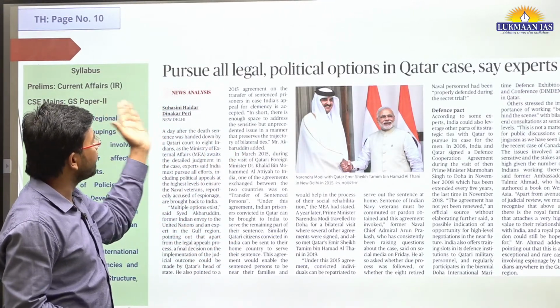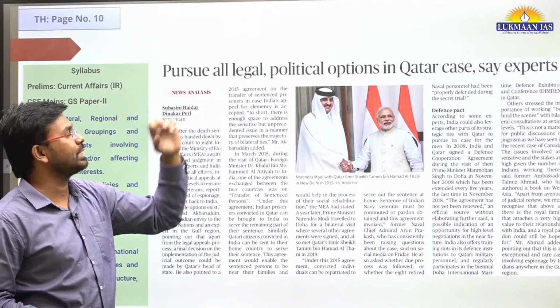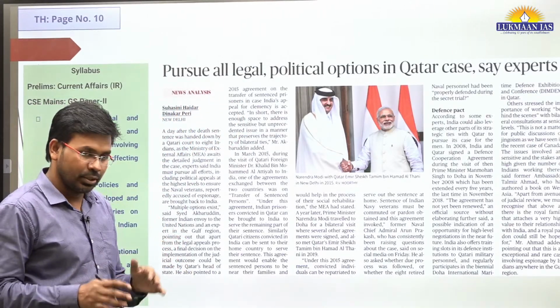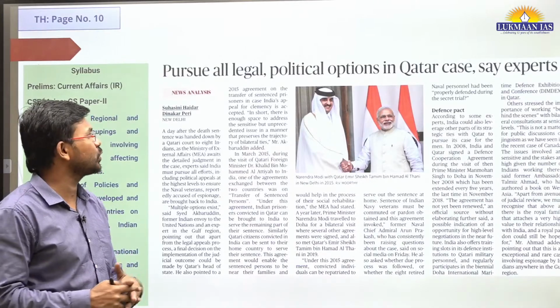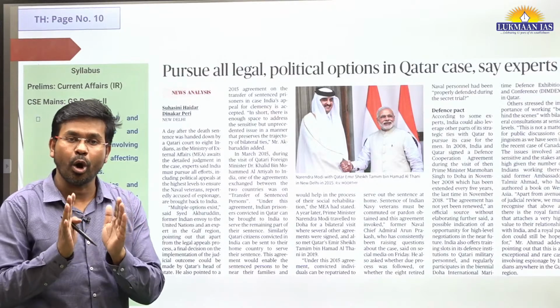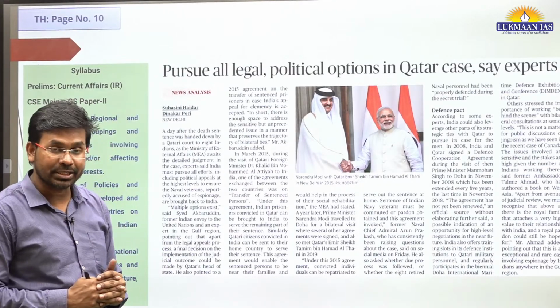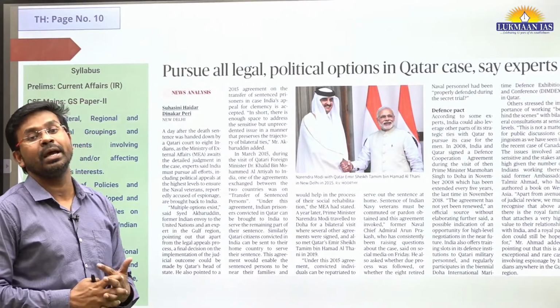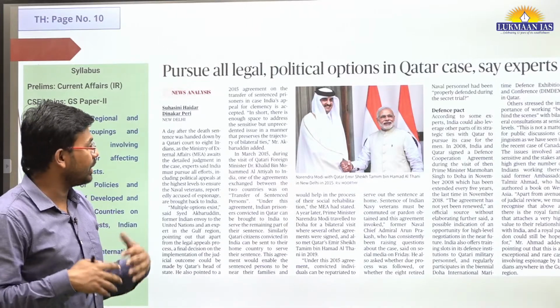This is a follow-up article on this topic itself. It says, pursue all legal and political options in Qatar case, say experts. According to experts, India should pursue all legal and political options in Qatar to bring back all those 8 people who have been charged with espionage and awarded the death penalty by their courts.